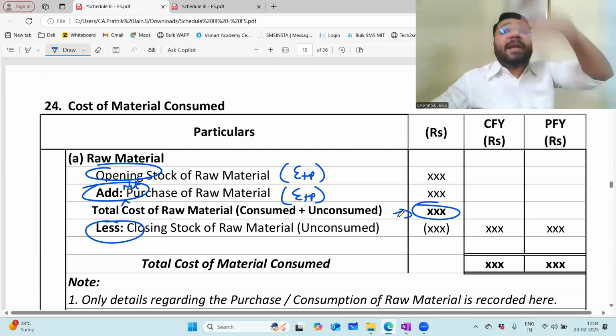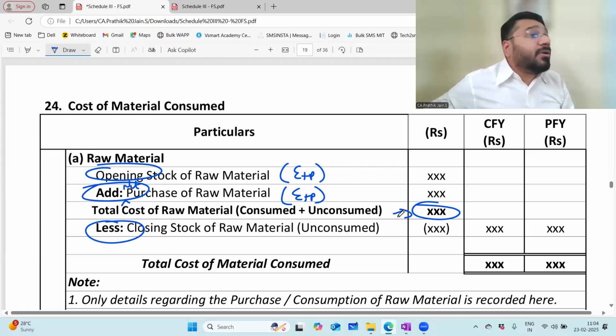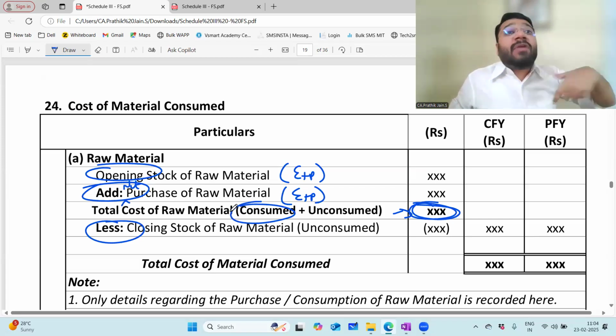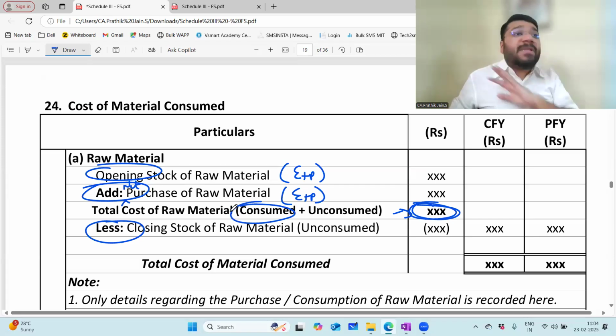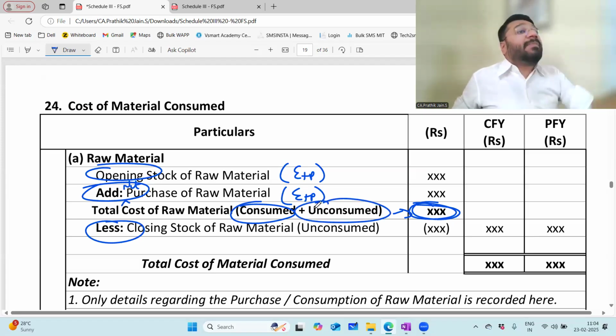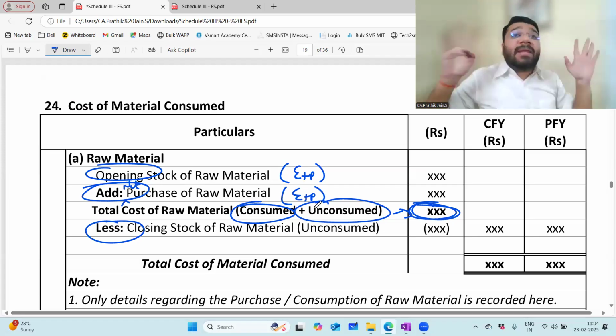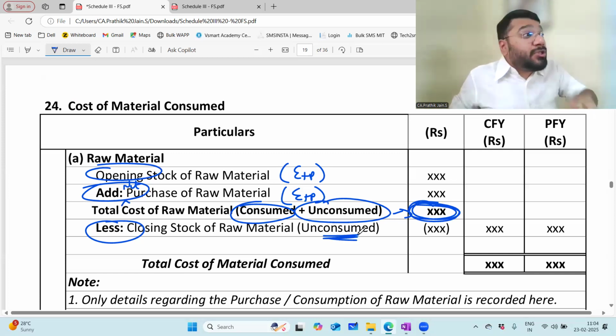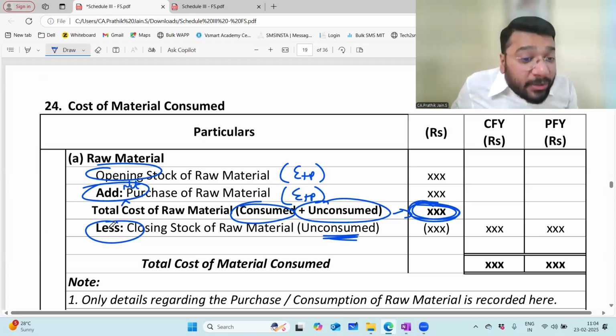Can I record the entire expenditure in your statement of P&L? No. If I record it, I'll be violating which principle? Matching principle. Matching principle says that record only that part of expenses which is being consumed, which has been contributing to revenue, from which you're getting benefit. If there is any expenditure which has gone unconsumed, which is not giving any benefit, that should not be recorded as your expenditure. So from the total expenditure, any unconsumed item, any expense not contributing, we have to minus it.